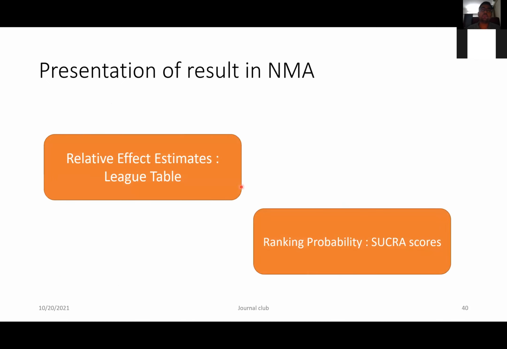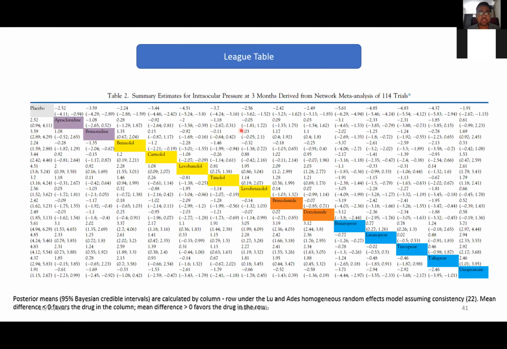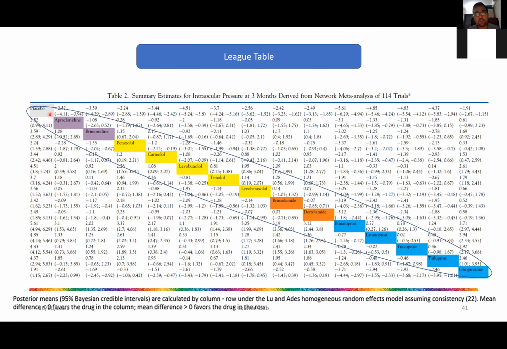Now coming to how we present the network meta-analysis: basically through the league table and the SUCRA score, that is the ranking probability. What is the league table? Basically, a league table is a way where, in a step ladder fashion, we arrange all the medications which have been used. For example, in open angle glaucoma we have arranged all the medications tested in the network meta-analysis, and each drug has been compared pairwise with the other drugs, and the results are shown in these rows and columns.